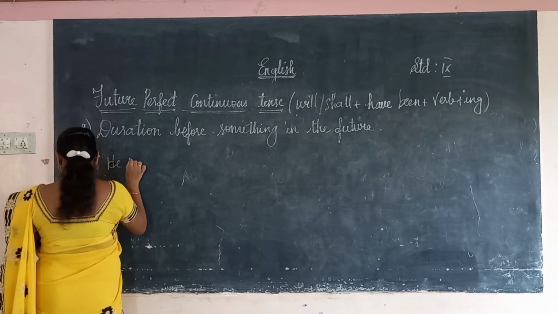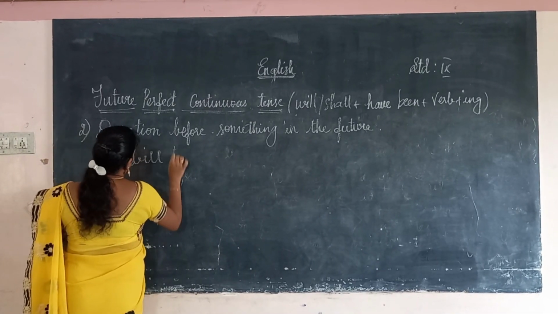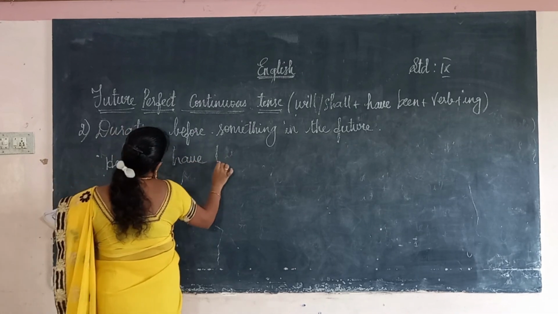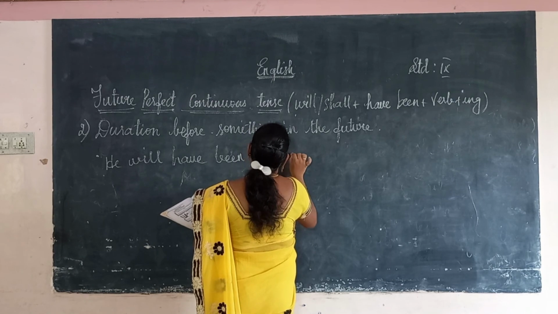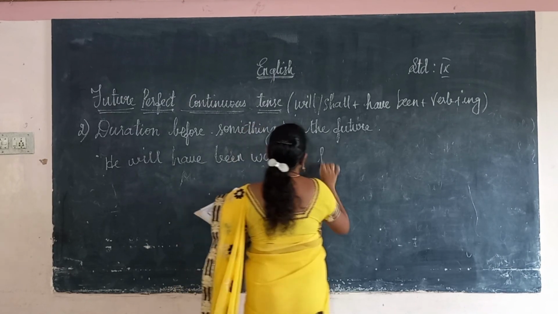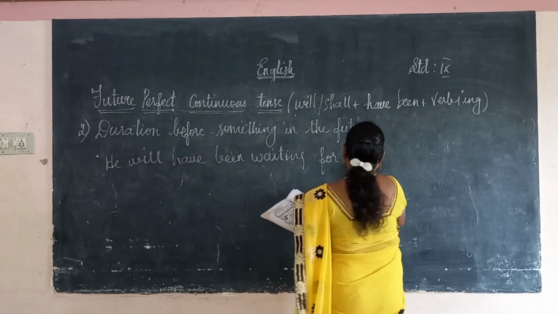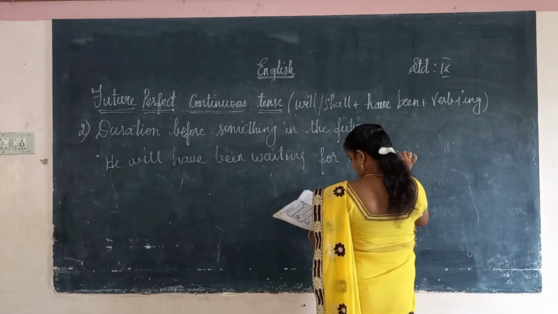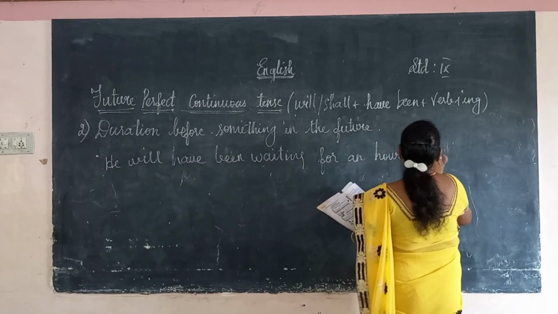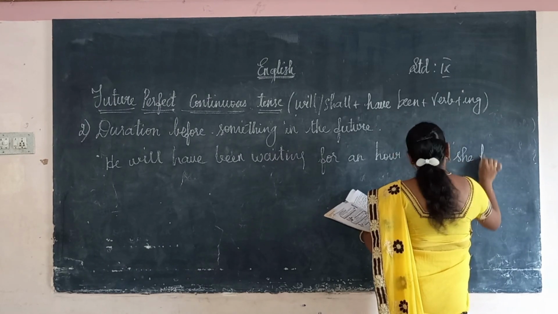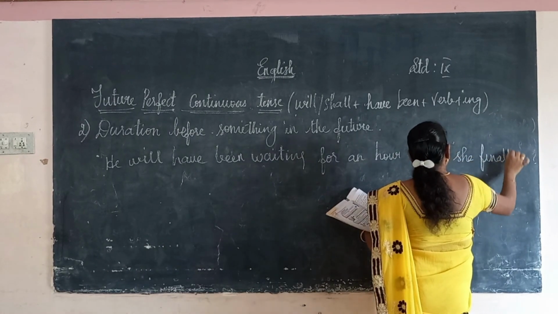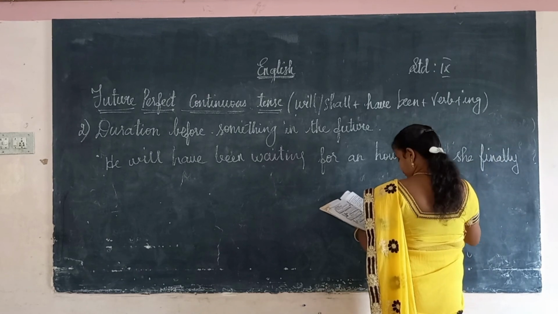Example, he will have been waiting for an hour when she finally arrives.